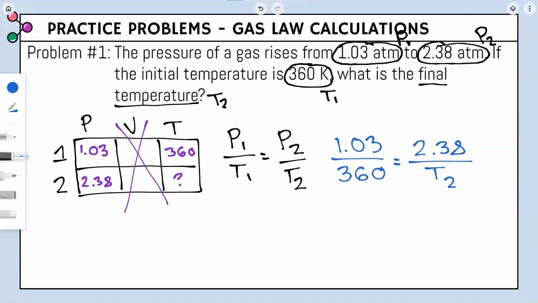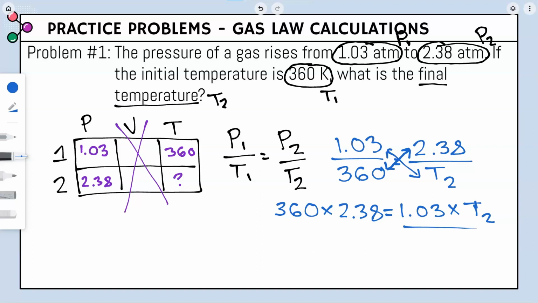Whenever you have a fraction like this, where a fraction equals a fraction with the variable, the first thing we got to do is cross multiply, meaning 360 is going to multiply to 2.38, and 1.03 is going to multiply to T2. So this is going to be written out as 360 times 2.38, and then equal 1.03 times our T2. And then lastly, to get T2 by itself, it's being multiplied by a number. To undo a multiplication, we divide that number to both sides.